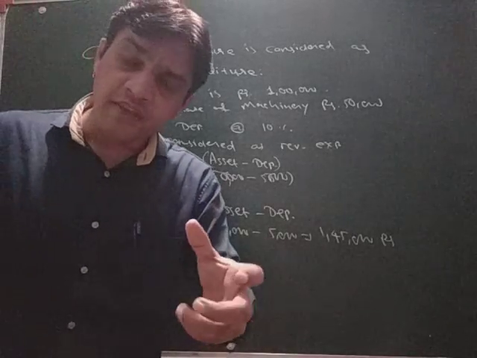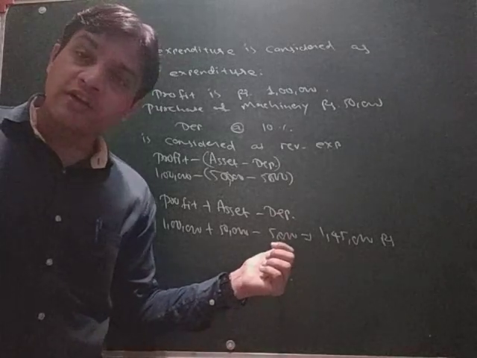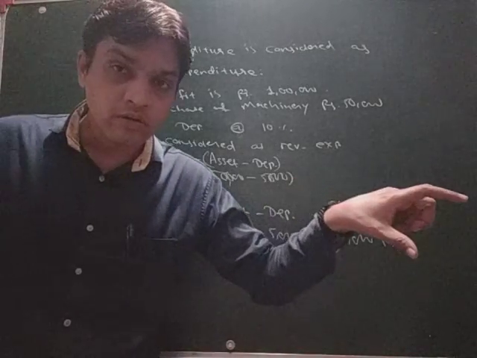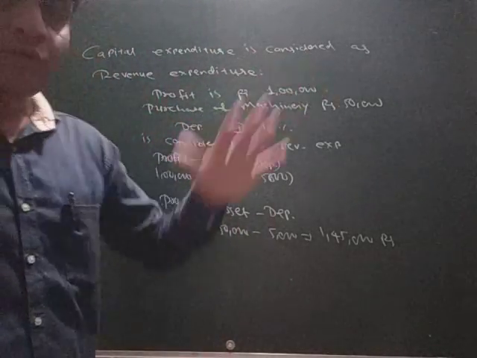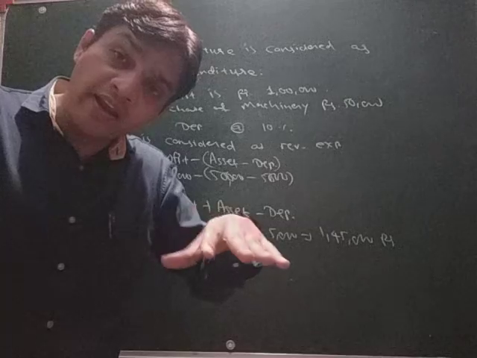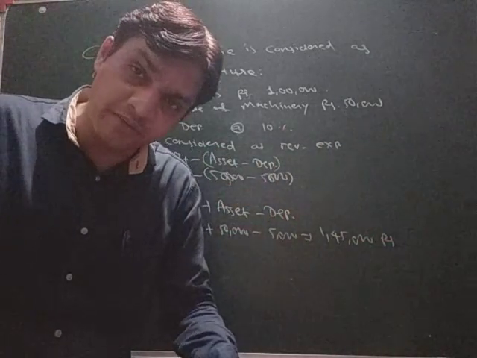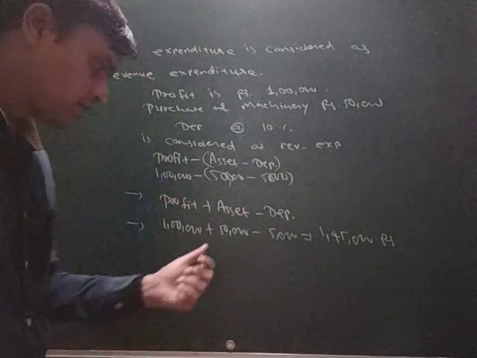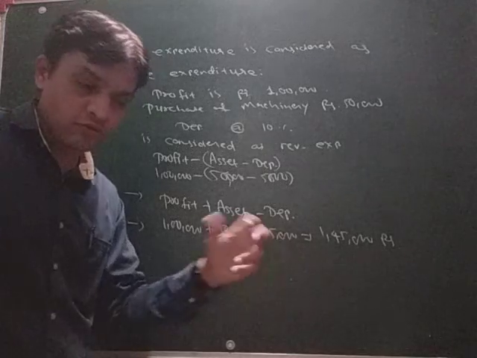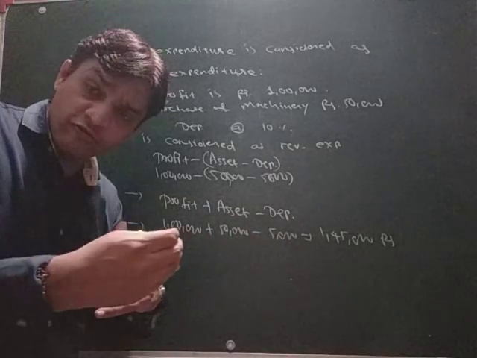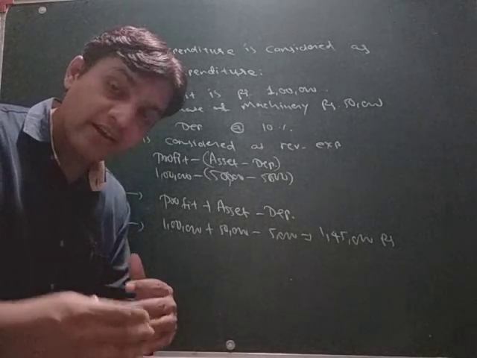See, one more thing: if there is any next year after this year, then we have to deduct the depreciation again from the given profit amount. So consider this thing. And the opposite condition, if any revenue expenditure is considered as capital expenditure, totally opposite condition. So what will we do? Yes, we will deduct the asset amount and we have to add the depreciation amount. Totally opposite thing we have to follow whenever any revenue expenditure is considered as capital expenditure.